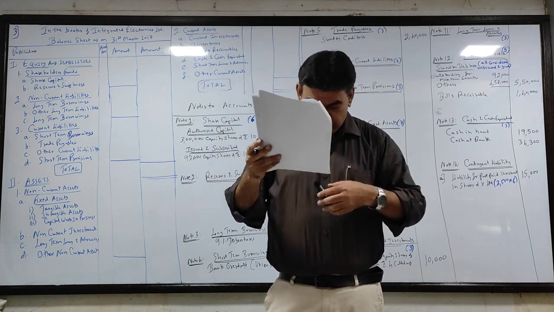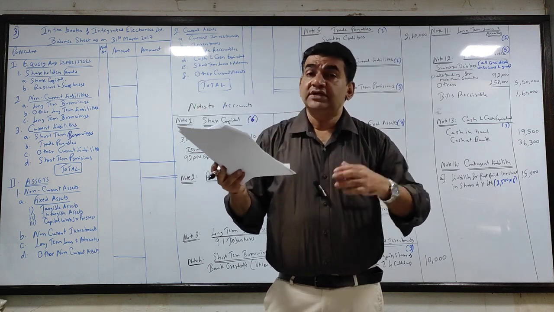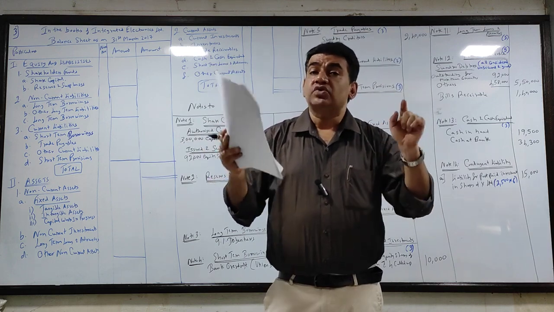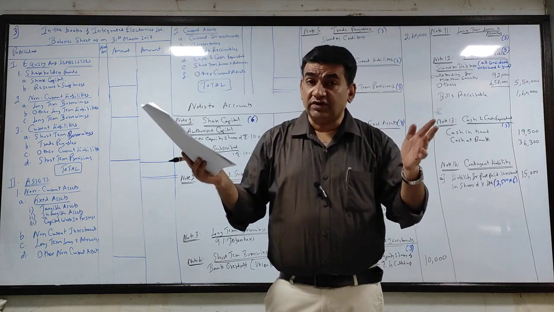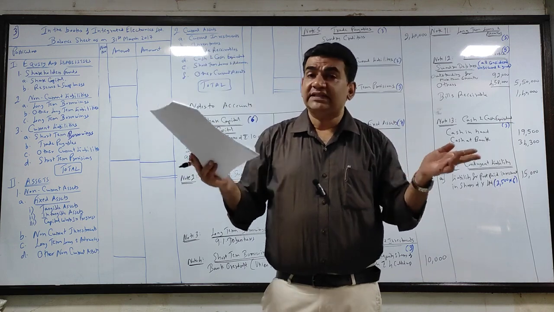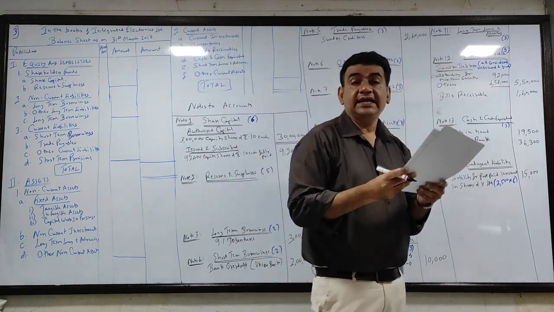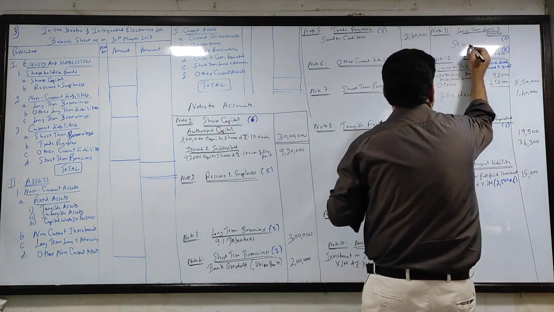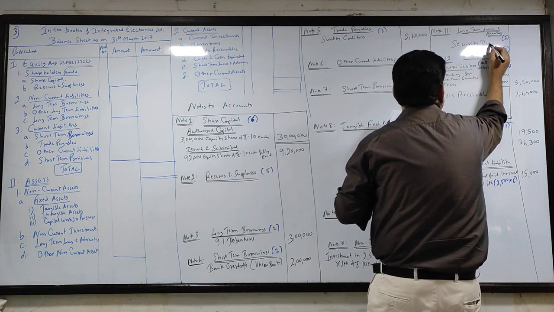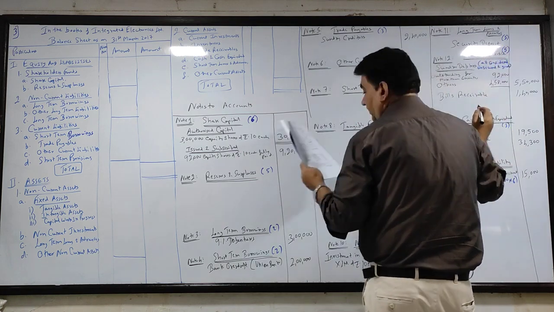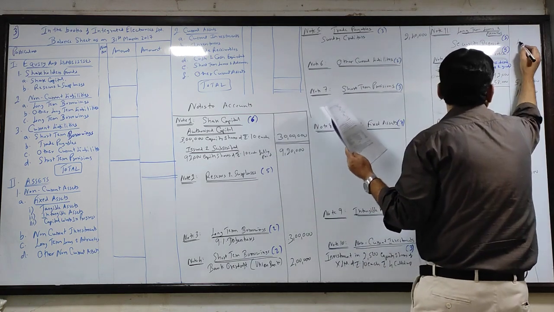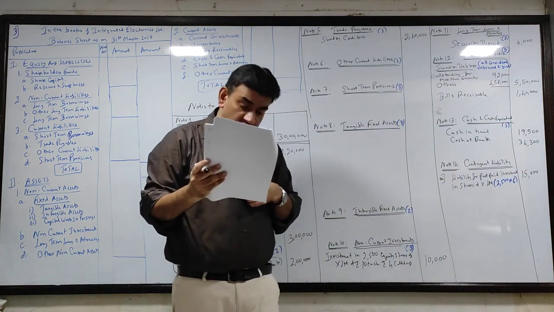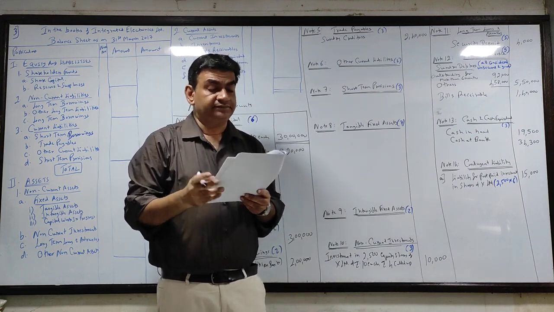And what logic I told you? It's in the form of deposit, so later on you will get it back. So it is an asset. But when you will get it in the future, we never know. So we put it under the heading long-term loans and advances. So long-term loans and advances, security deposit, that is 4,000.